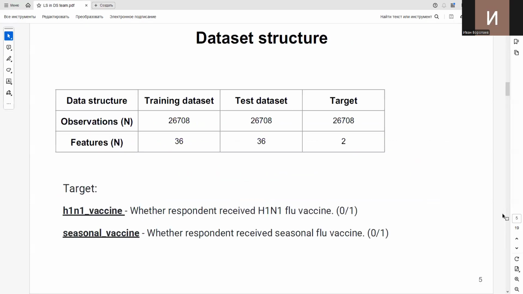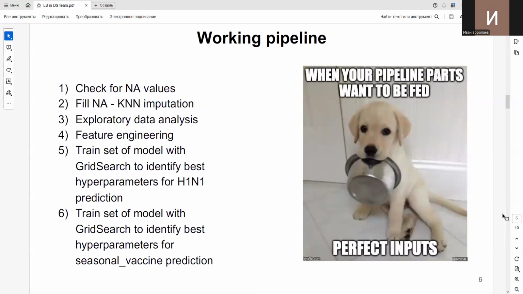So our initial data set was like this. It had 36 features, and there were two targets: H1N1 vaccine, 0 or 1, which is no or yes, and seasonal vaccine, the same target. Our working pipeline was to identify, first of all, the missing values and fill them. After that, exploratory data analysis, feature engineering, and training a set of models with grid search to identify the best hyperparameters for H1N1 and for seasonal vaccine prediction.